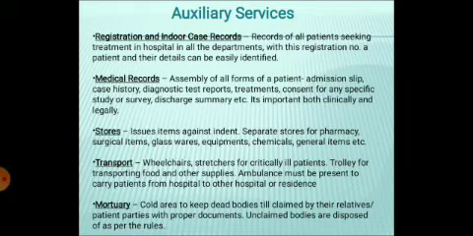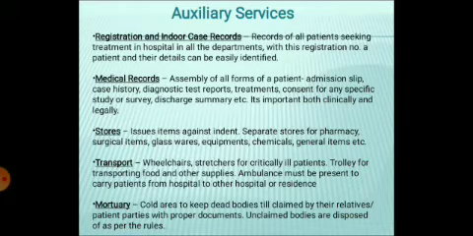But the auxiliary services are provided by those who are not directly involved, but are very important for the proper running of a hospital. Without them, the hospital cannot provide its facilities at its best.